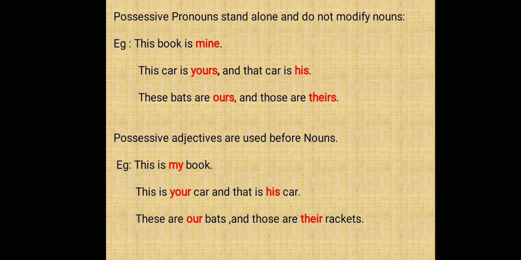Over here, the possessive pronoun my is used before the noun book. Similarly, you see the other examples. This is your car and that is his car. These are our bats and those are their rackets. Okay, children. Hope you are clear with possessive pronoun and possessive adjective.